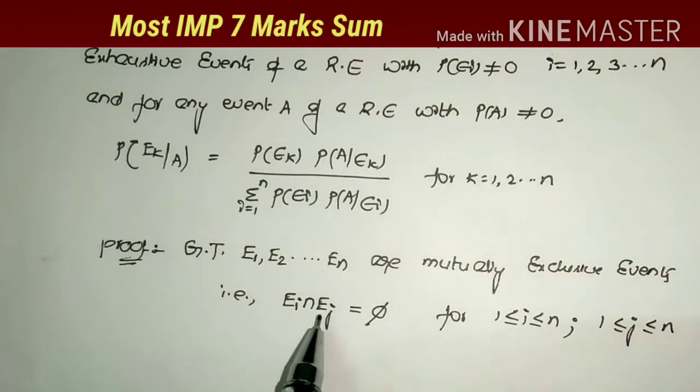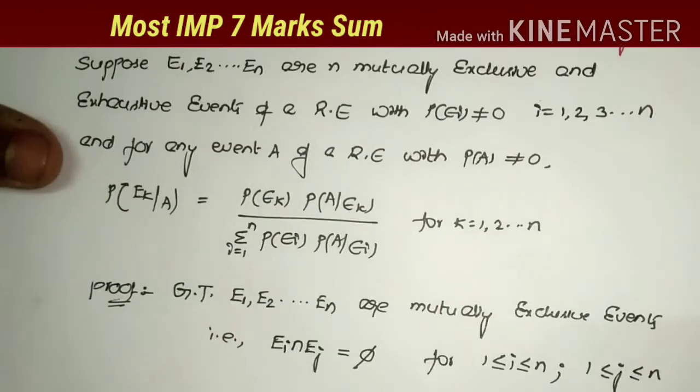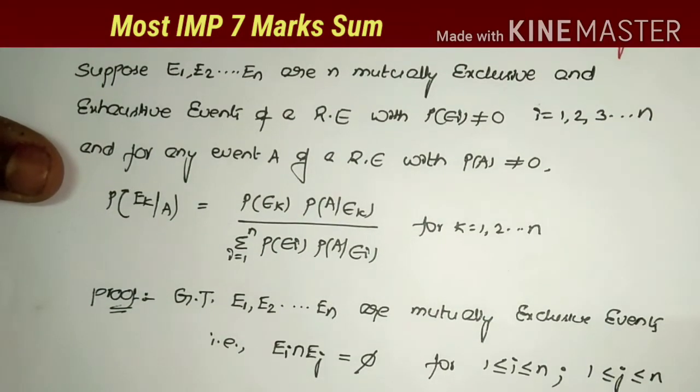What are i, j here? We can take i equal to any value from 1 to n, and j equal to any value from 1 to n. Here the two sets are disjoint sets. Disjoint sets means intersection is equal to phi. So this is the meaning of mutually exclusive events.